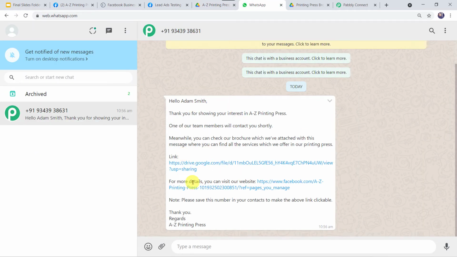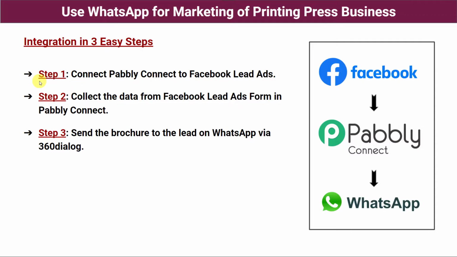So how did I manage to do this? So let me tell you, I have done this in just 3 simple steps, and anyone can do this very easily. So I'll be going to show you the steps now. Step 1. Connect Pabbly Connect to Facebook lead ads. So first we have to go to Pabbly Connect and we have to create an integration between Facebook lead ads and Pabbly Connect.